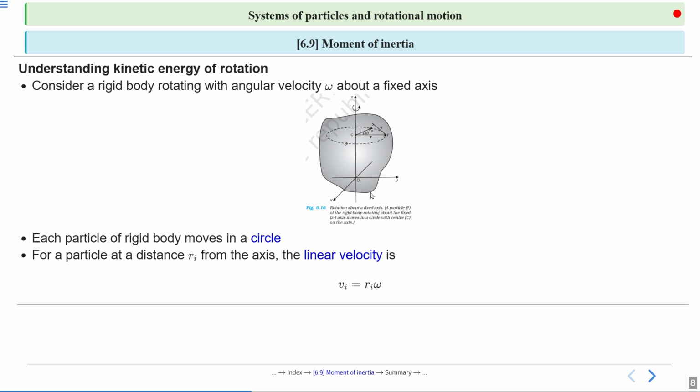So its kinetic energy is half m v square. If we talk about a real life example, a spinning fan's blades are rotating, they have rotational kinetic energy. A rolling ball has translational kinetic energy because it moves forward, and rotational kinetic energy because it rolls.